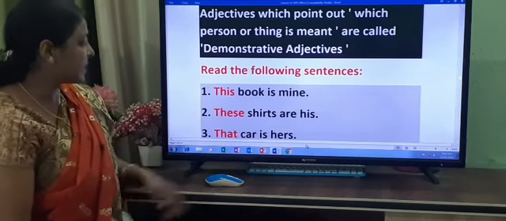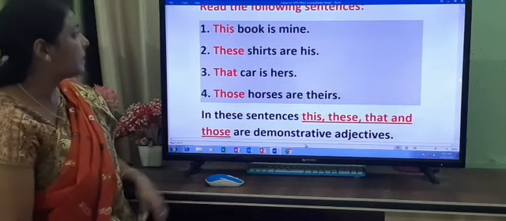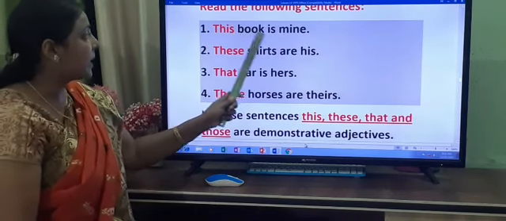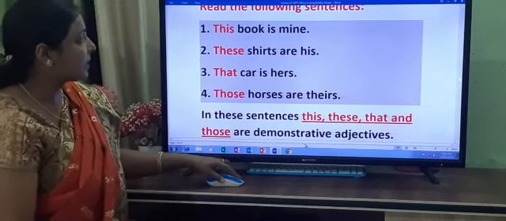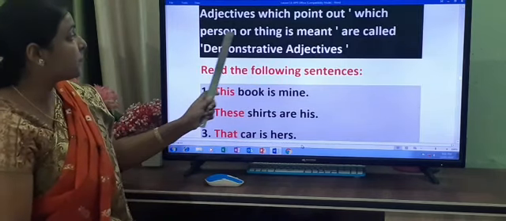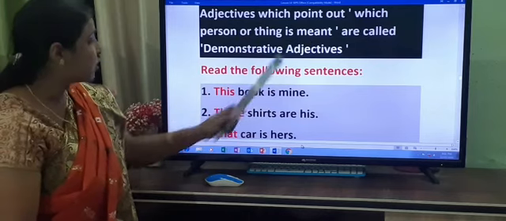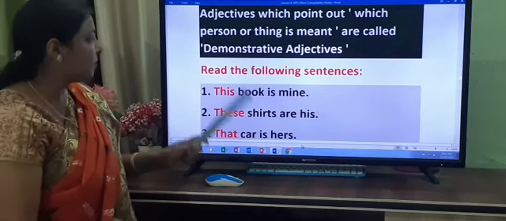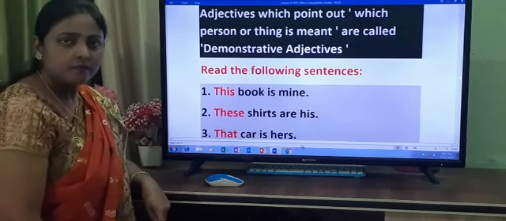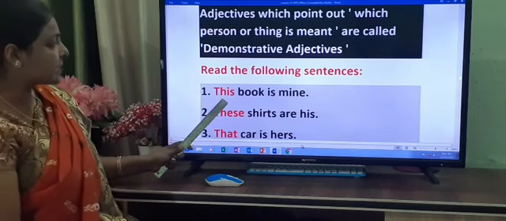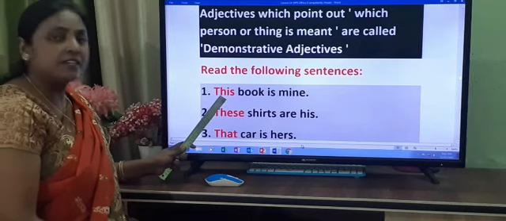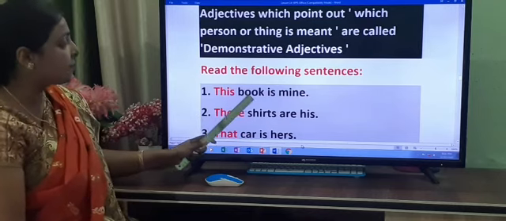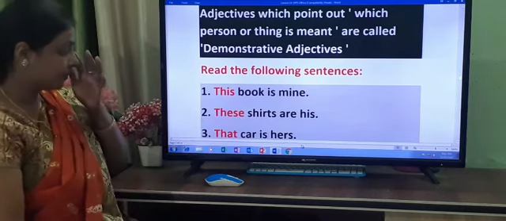Read the following sentences. Number 1. This book is mine. Which person or thing is meant? So we ask the question, which book is mine? The answer is, this book. So this is a demonstrative adjective which describes the noun book.